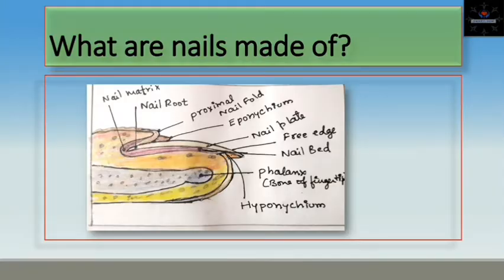Nail bed is the skin beneath the nail plate. Like all skin, it is made up of two layers, epidermis and dermis. The deeper dermis is the living tissue which includes capillaries and glands. Capillaries means blood vessels. The epidermis moves along with the nail plate towards the fingertip. The two layers are attached by small longitudinal grooves.